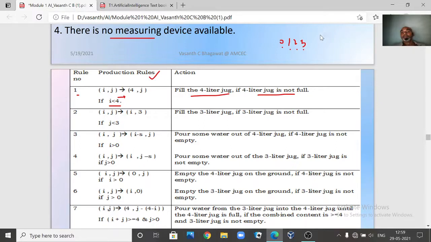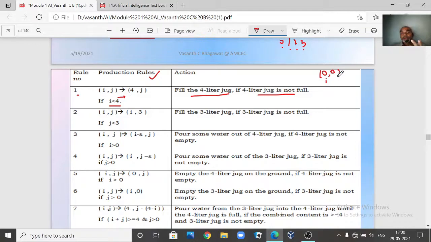Now say for example, initially what is your configuration? 0 comma 0, right? Both the jugs are empty. This is our initial configuration. Can you apply the first rule? Yes, you can apply it. Why? Because you check the precondition, which only looks at the value of i. Here i and j are both 0. You check whether i is less than 4. The value in i is 0, and 0 is less than 4. It is true, so you can apply this rule. Your left-hand side is matching.